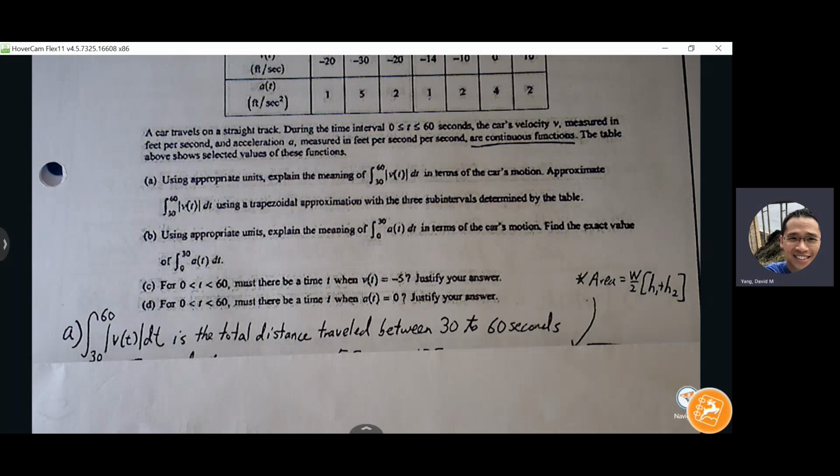But now we're going to actually find that approximation of total distance using trapezoid approximation.